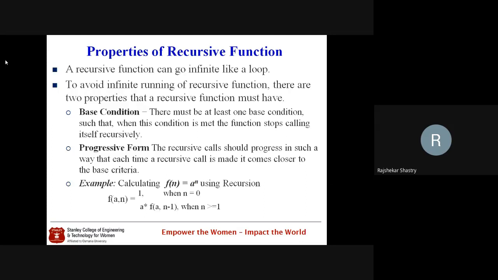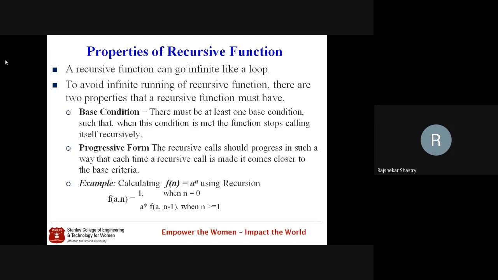For example, in the last class we saw the exponential, the power function a power n. Suppose we treat that as a function taking two arguments a and n, then the base case is 1. In mathematics, we know that anything raised to 0 is 1. So when n is 0, the resultant value of the function is 1. Otherwise it is a times f(a, n minus 1).